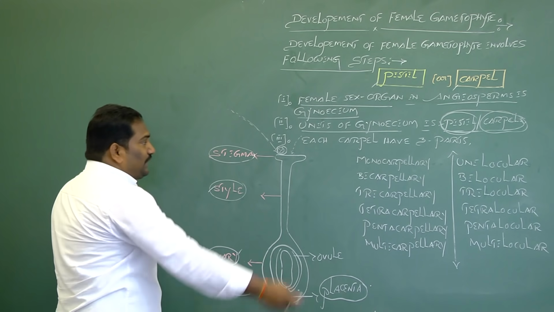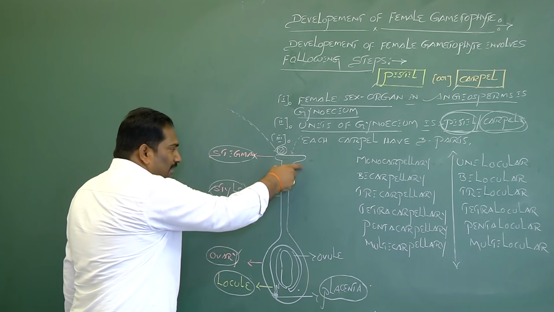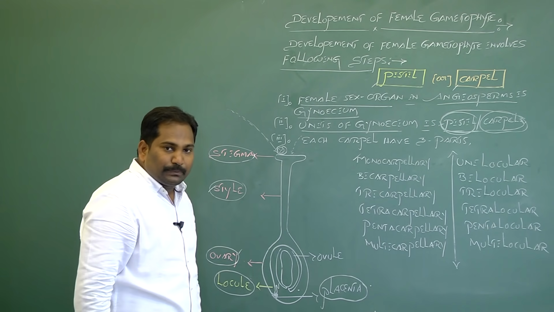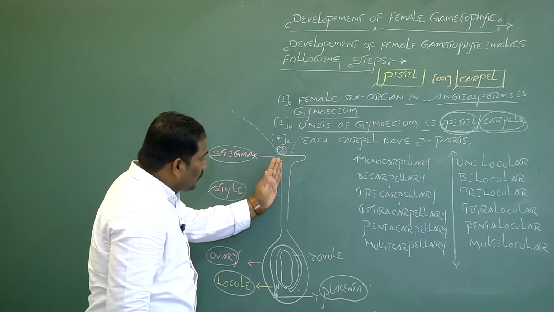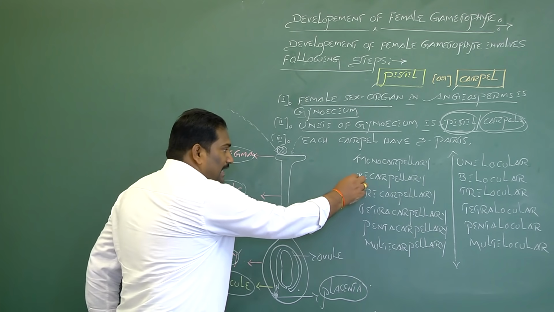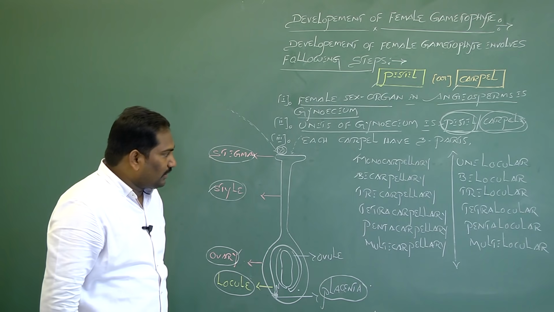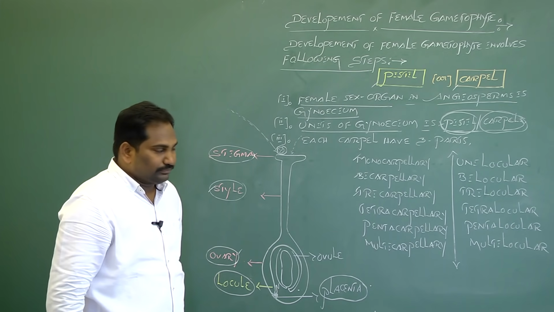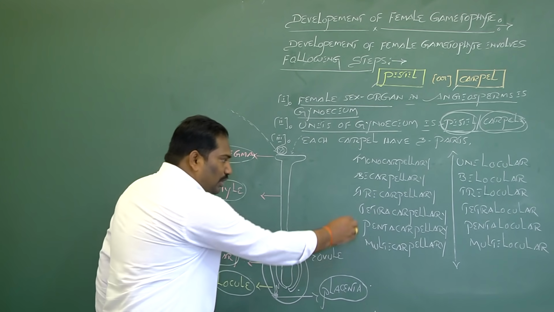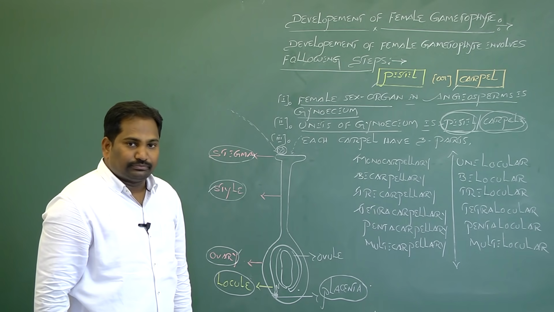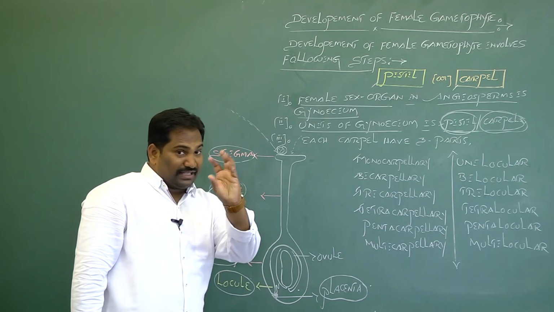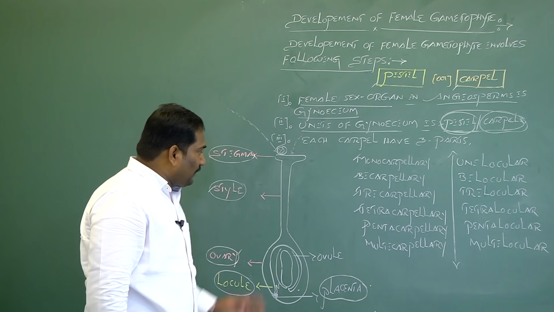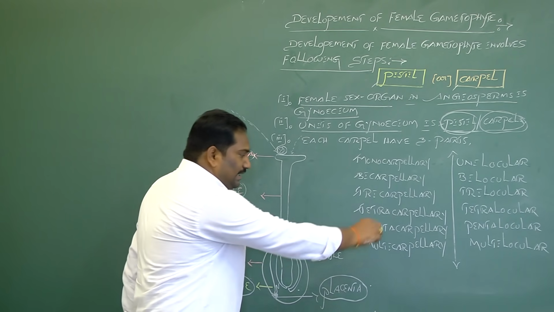So, for example, if a gynoecium is made up of one pistil or one carpel, it is called monocarpellary gynoecium. If a gynoecium is made up of two pistils or carpels, it is called bicarpellary gynoecium. If made up of three carpels, tricarpellary gynoecium. Four carpels, tetracarpellary gynoecium. Five carpels, pentacarpellary gynoecium. Many carpels, multicarpellary gynoecium.